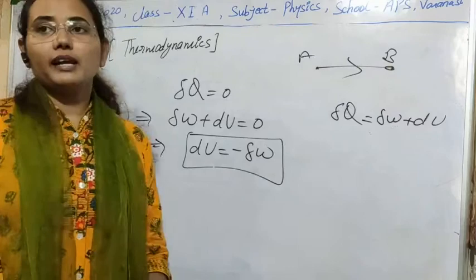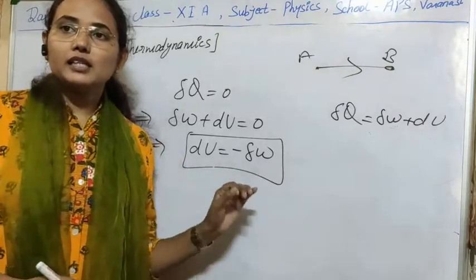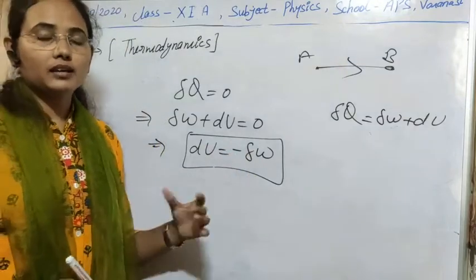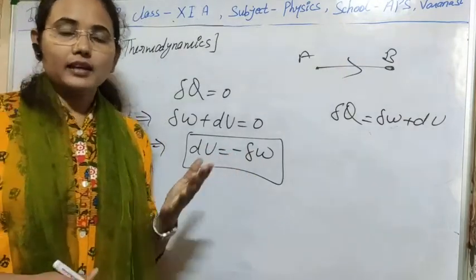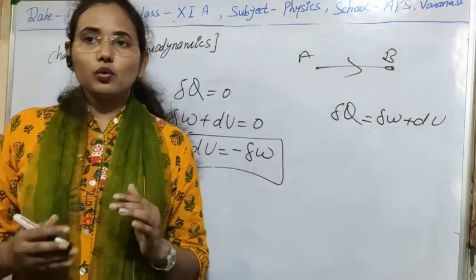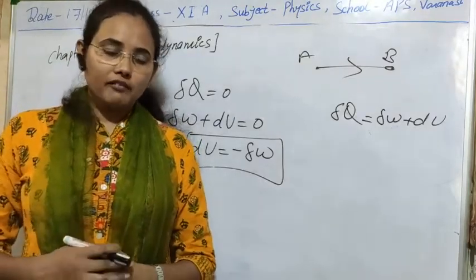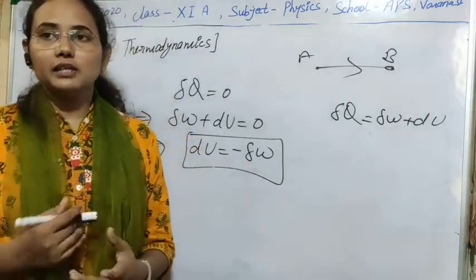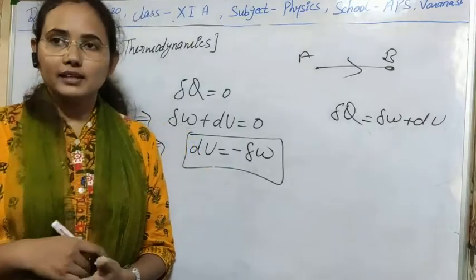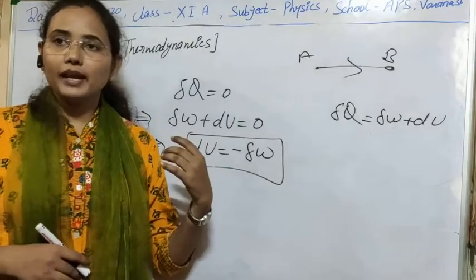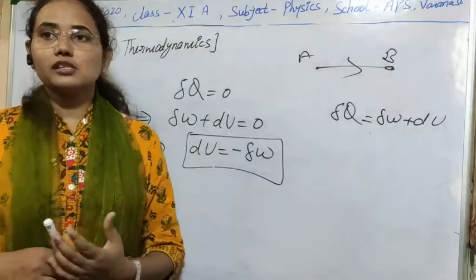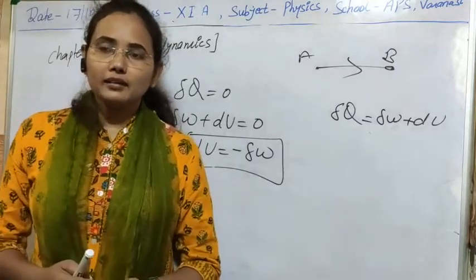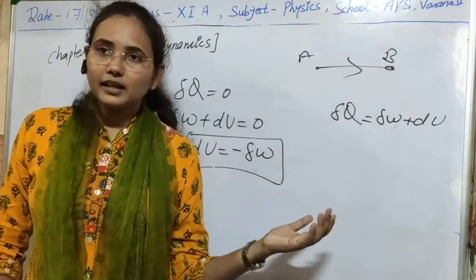So in case of adiabatic process, internal energy is used to do work, that's why the temperature of the system decreases and cooling can occur. Like our atmosphere is cooled due to adiabatic process. When we go to the upper side, we see that temperature is decreasing and a cooling effect occurs, and that cooling effect is due to adiabatic process, because in this process heat transfer is not taking place.